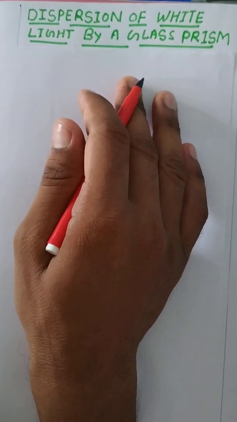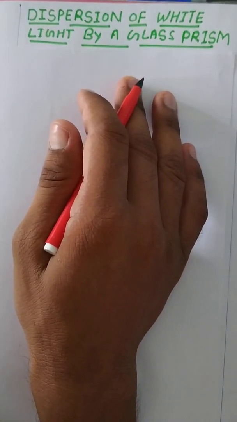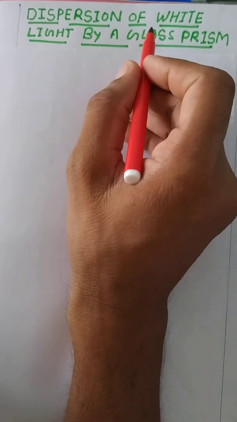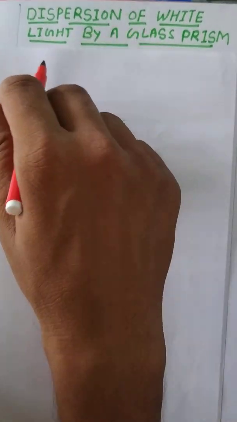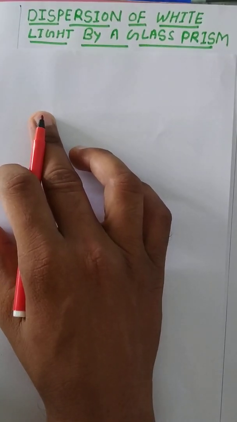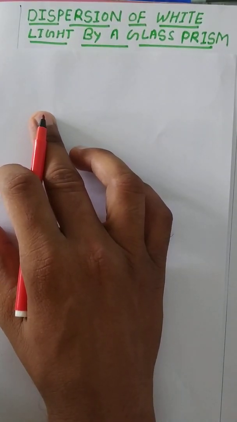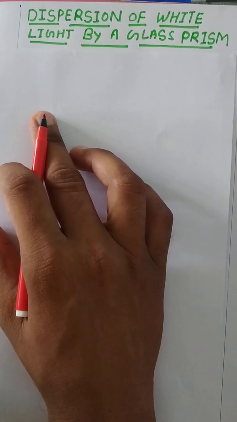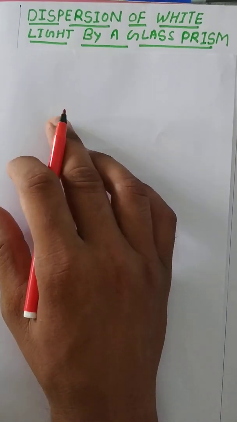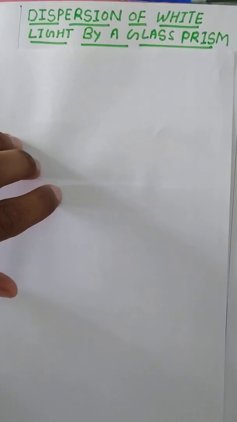Today we will discuss a new topic of 10th class science, dispersion of white light by a glass prism. It means how dispersion takes place through a glass prism. Whenever white light passes through a glass prism, dispersion will take place. So here we will discuss dispersion of white light by a glass prism.